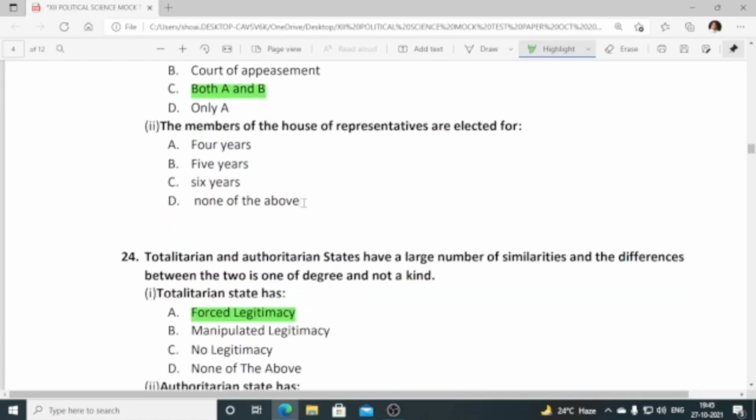Number 2, members of the House of Representatives are elected for 4 years, 5 years, 6 years. So the correct answer is none of the above. Members of the House of Representatives are elected for 2 years. Okay, so it is not given in the options. So A, B and C are all incorrect. So none of the above.